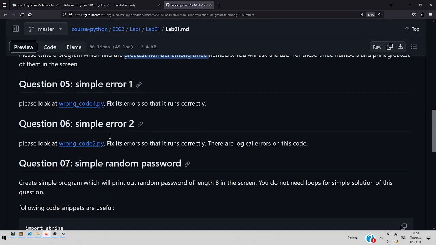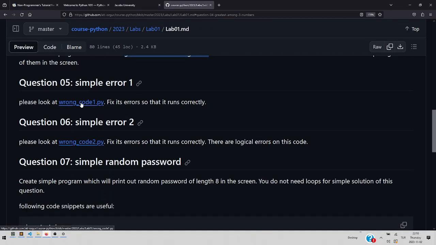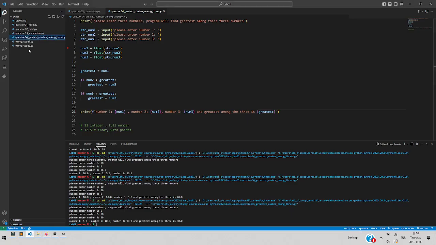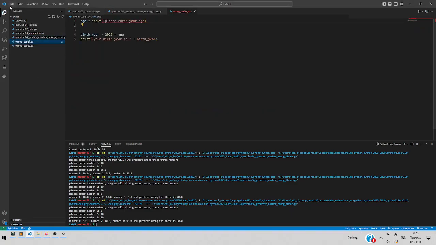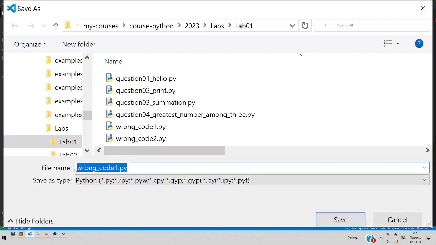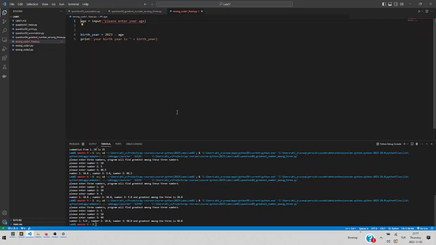Okay, let's continue. Simple error 1. Please look at the wrong code 1 and fix its error so that it runs correctly. Let's come to here. This is wrong code 1. I am saving it as wrong code backup, or wrong code fixed, since we are trying to fix it.